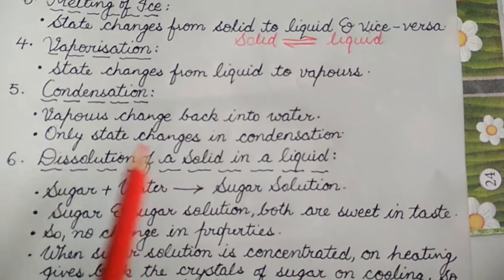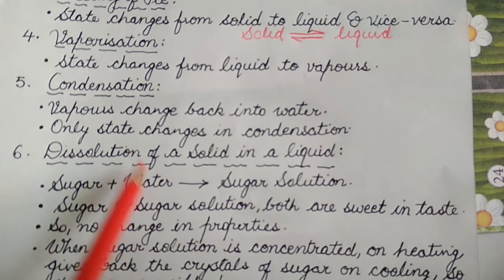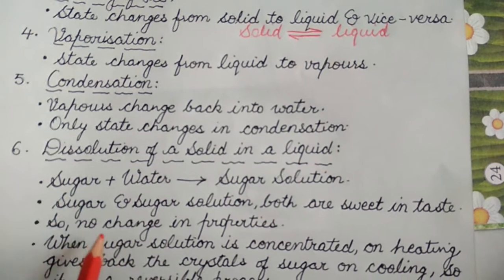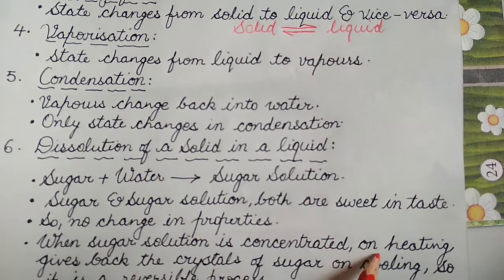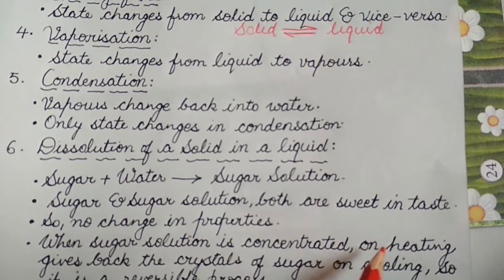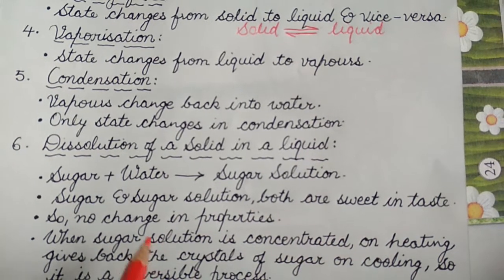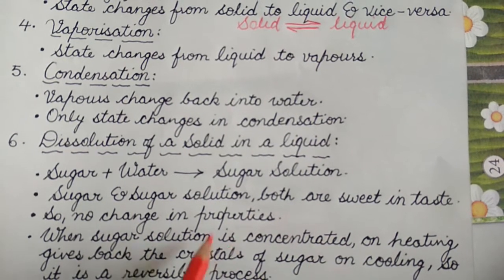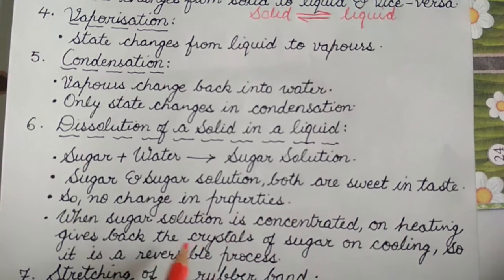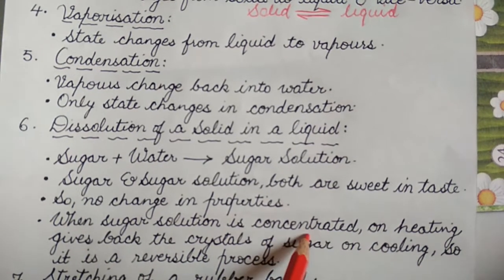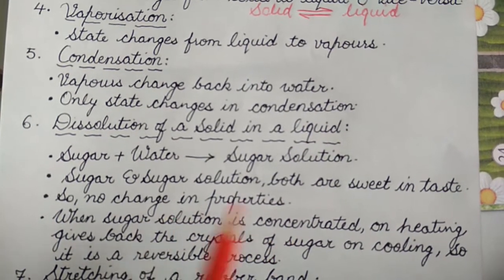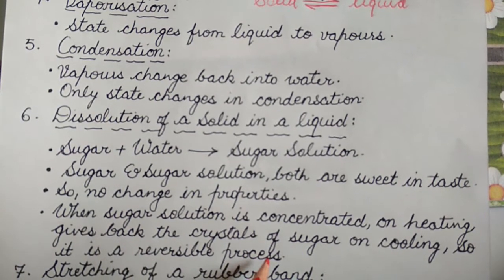And obviously this is a physical change, but when sugar solution is concentrated on heating, and we get back the crystals of sugar on cooling this concentrated sugar solution, it is a reversible process.